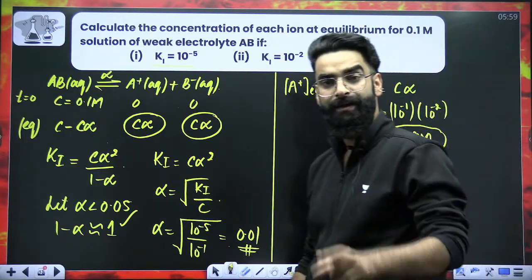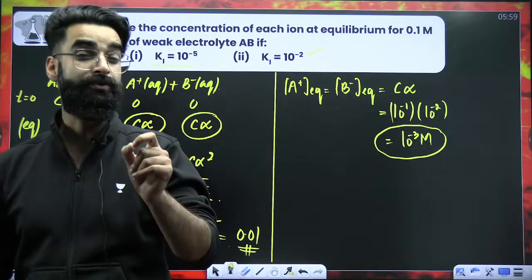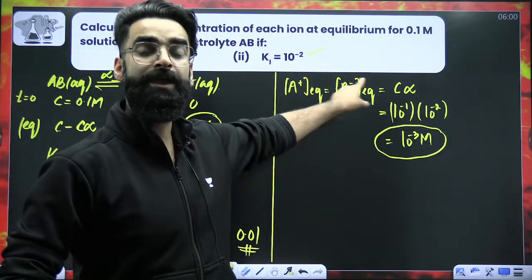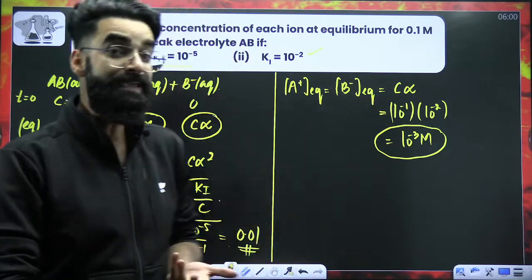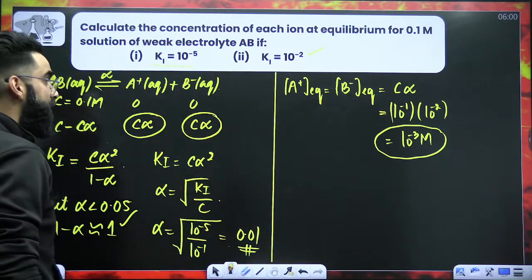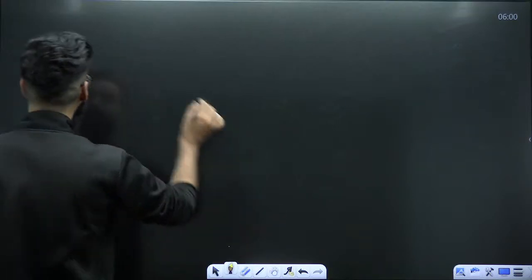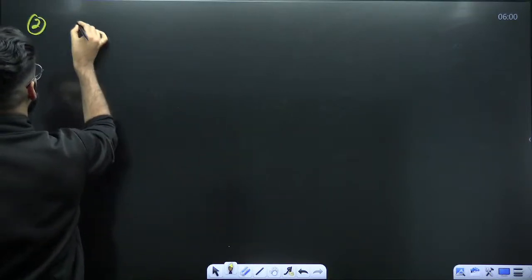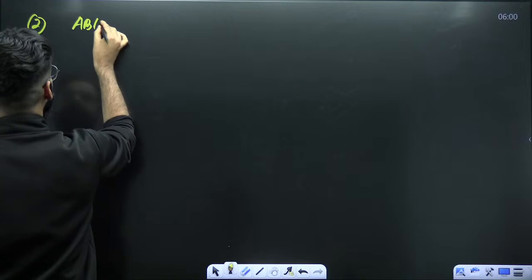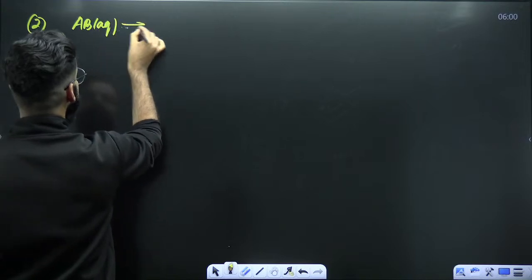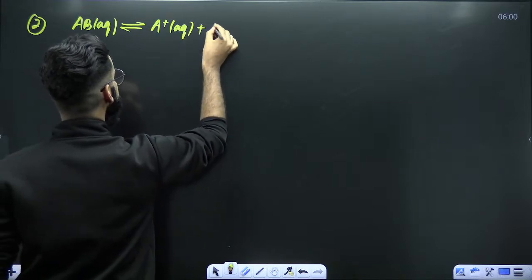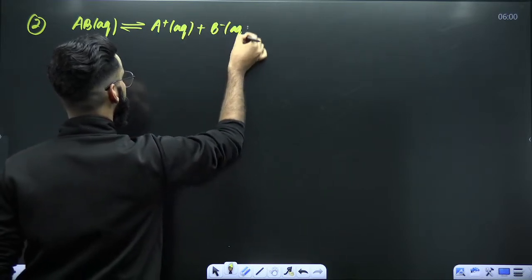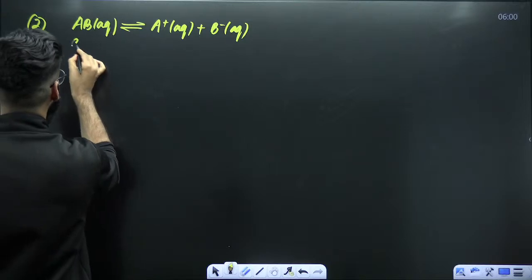In the second part of the question, we have to assume that the ionization constant of the weak electrolyte is 10 raised to the power minus 2. Now, let's see what change will occur over here. See, guys, the second part of the question. You have got an electrolyte AB aqueous. Since it's a weak electrolyte, it's going to remain in equilibrium with its ions, and its ions are A positive aqueous and B negative aqueous. I think all the procedure you already know.